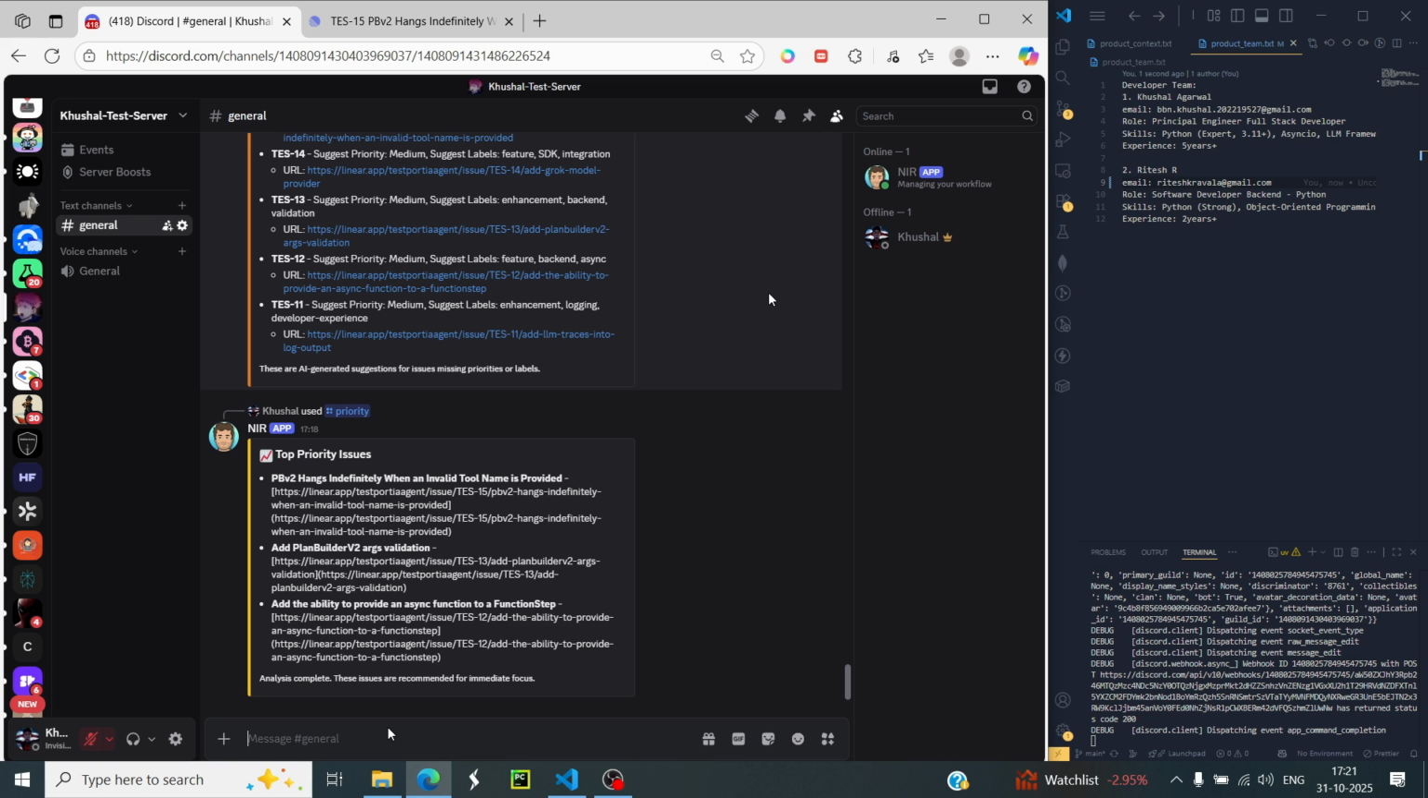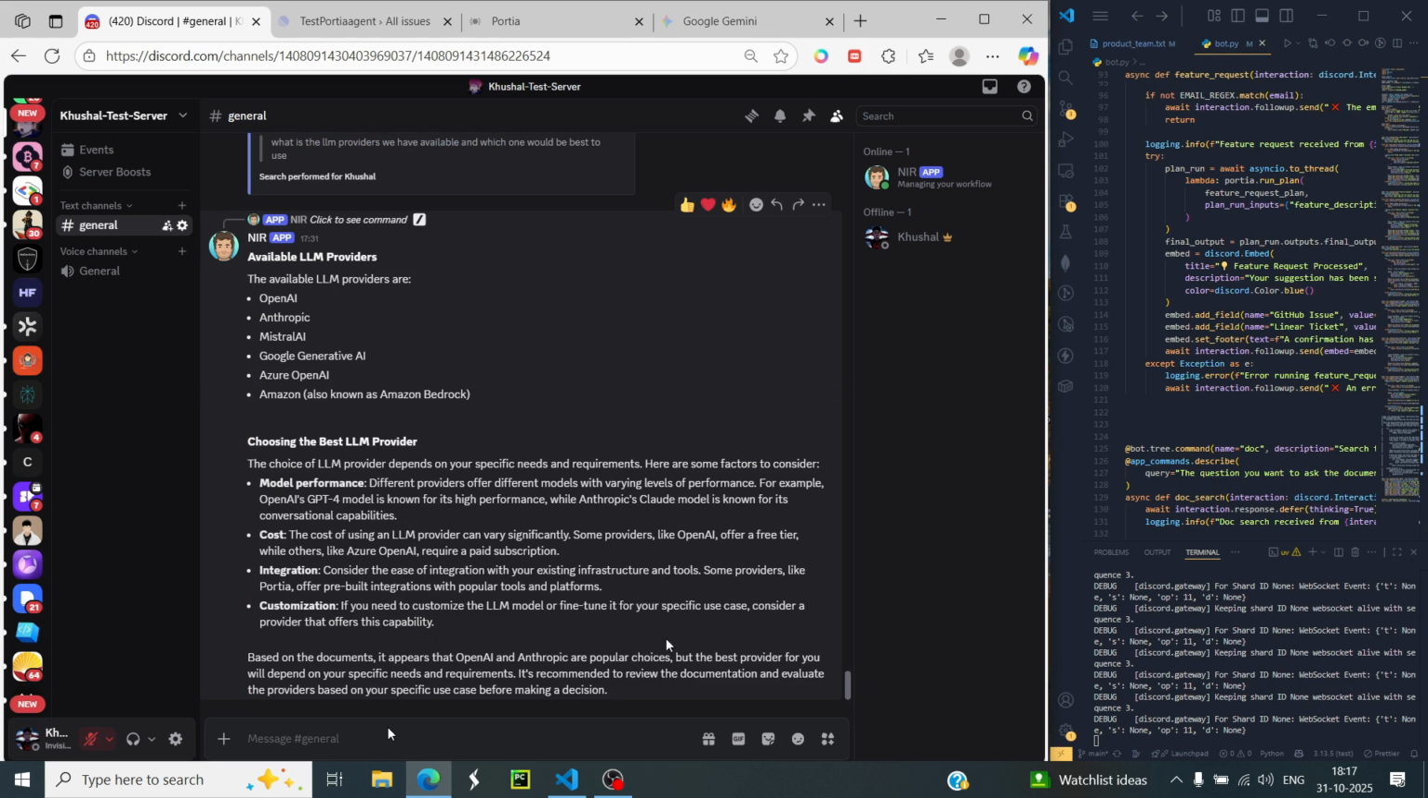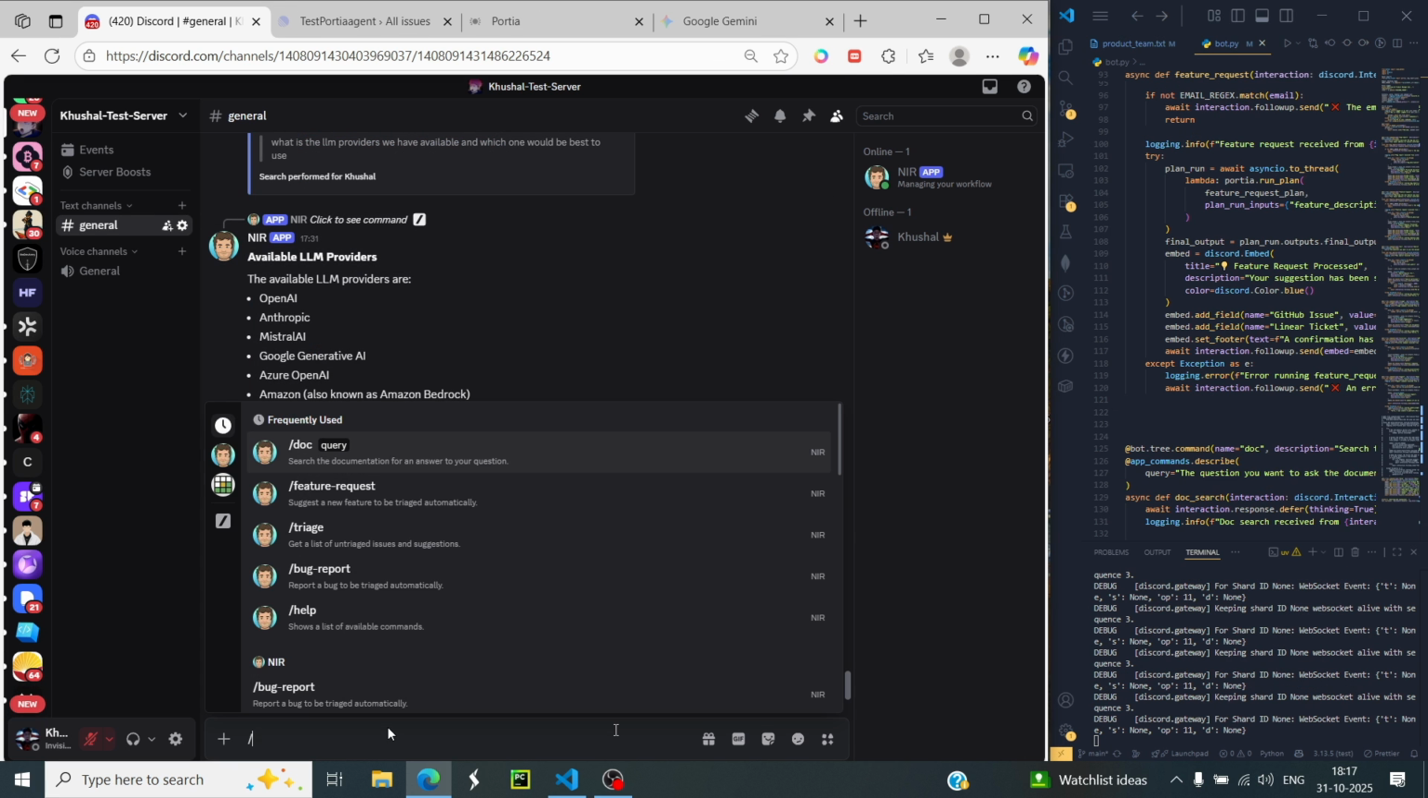The priority command has run and it returned the top priority issues which should be solved as soon as possible. The priority command takes in the issue list and analyzes the top priority issues which must be solved in order for the product to keep moving forward. So it gave us the list of all the issues which must be looked at as soon as possible. The next commands we are going to run here are bug report and feature report.